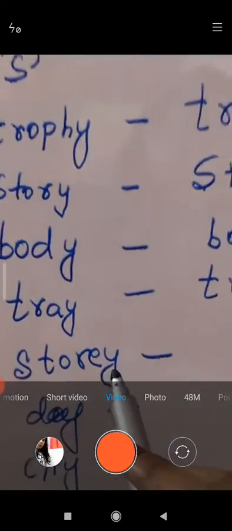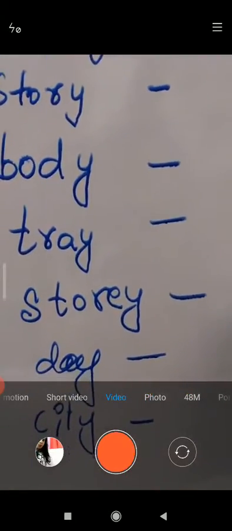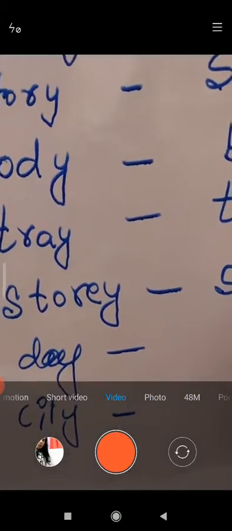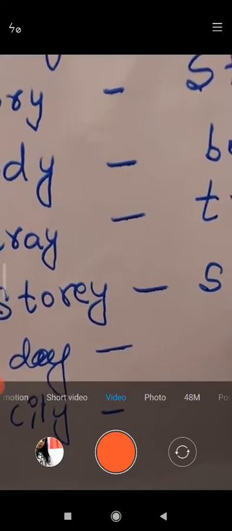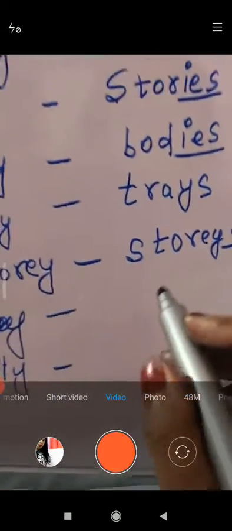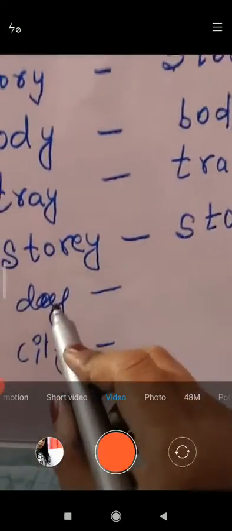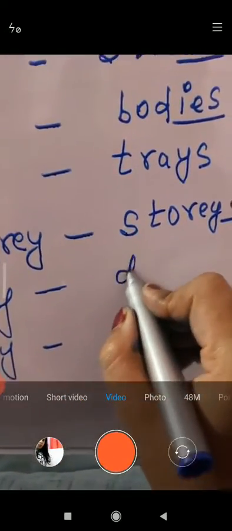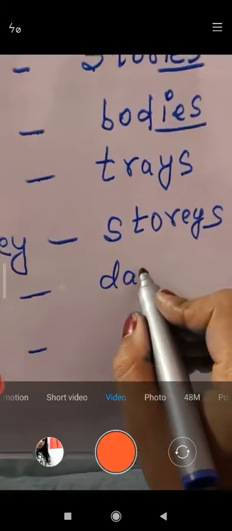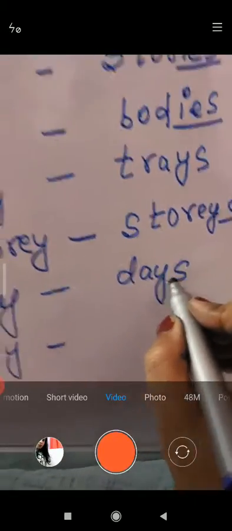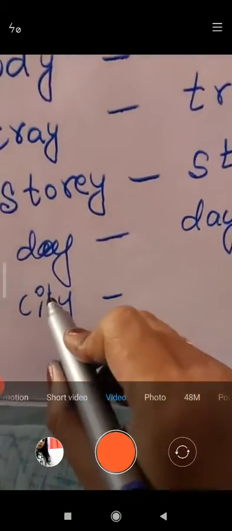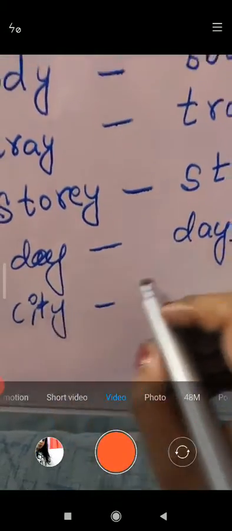Now storey, before Y, E is a vowel, then here only S is added to make it plural, S-T-O-R-E-Y-S, storeys. Okay. Now day, before Y is a vowel, then only S is added, D-A-Y-S. Now city, T, what is it? It is a consonant.